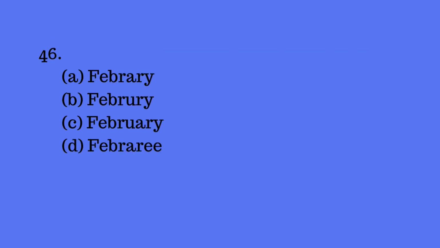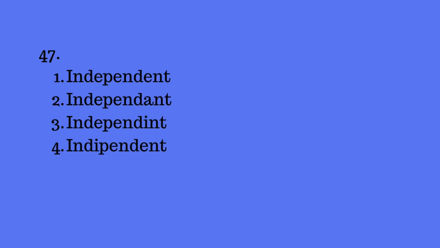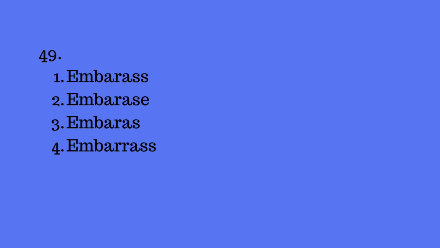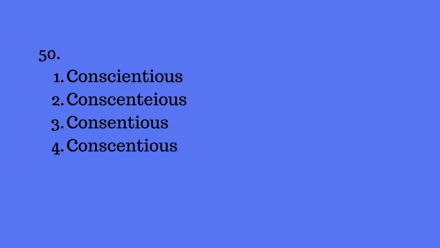Next we have the spellings. Okay, 46th one, it is the month February and the answer is C. 47, it is independent and the answer is number 1. 48, the answer is number 1, miscellaneous. See, here they will confuse you. 49, we have option 4, embarrassed. And last and the final one, we have conscientious. Here the option is number 1.